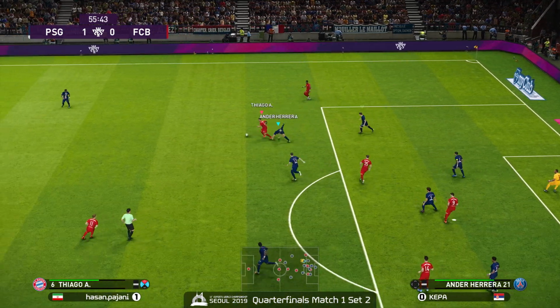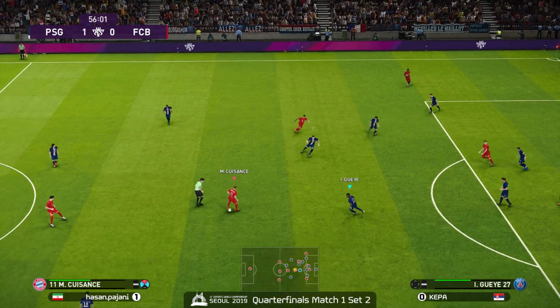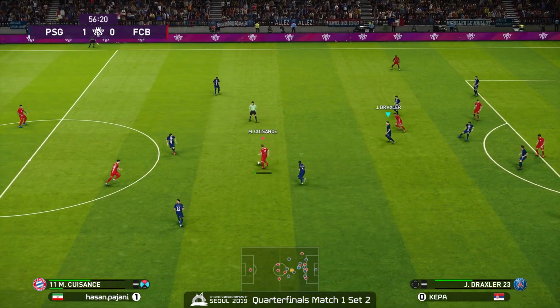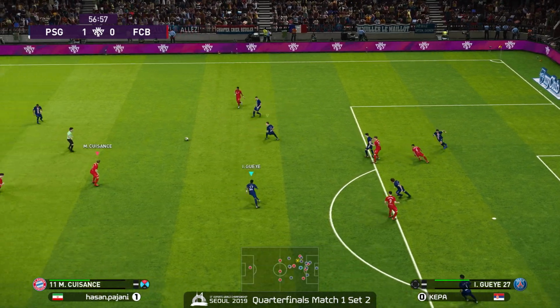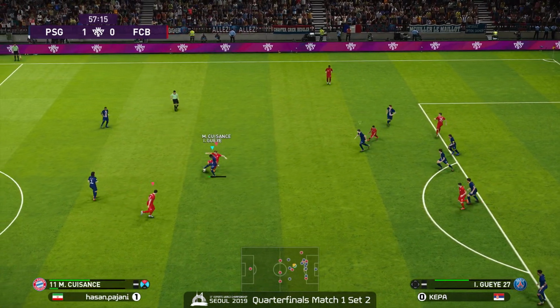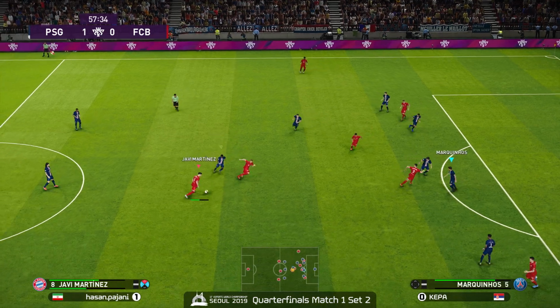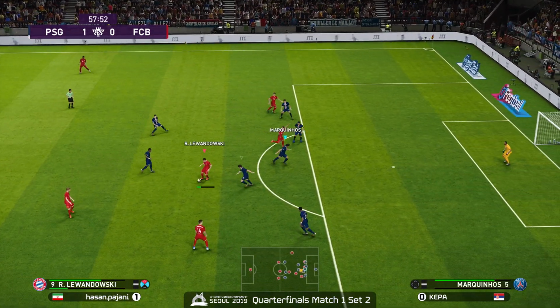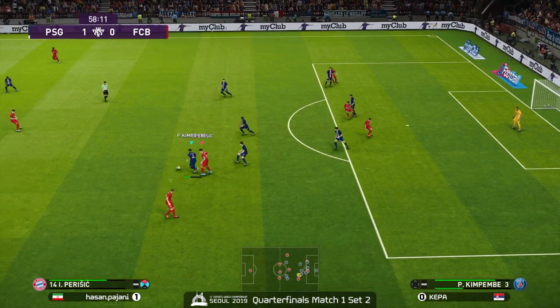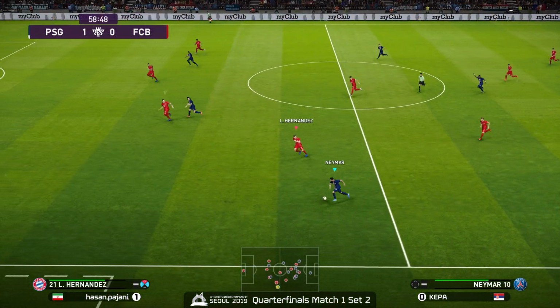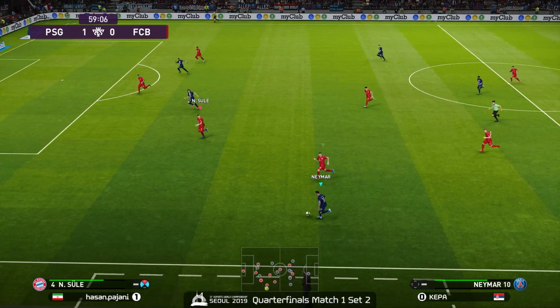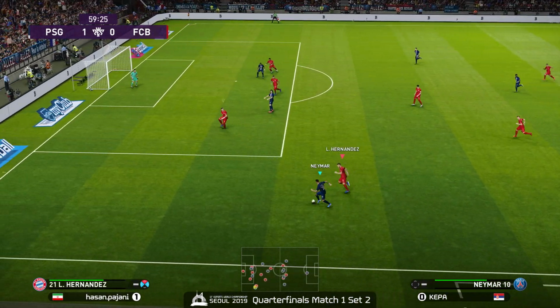Alaba with control, out to Thiago. Herrera right on top of him. Yeah. Can't steal the ball away. Yeah, great maintenance of the possession by Thiago right there, waving off that challenge from Andrea Pereira. Martinez. Lewandowski. Perisic stripped by Kimpembe. Great induction of turnover right there from Kepa. He's on in the counterattack.